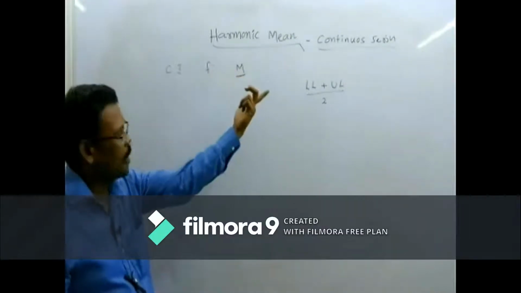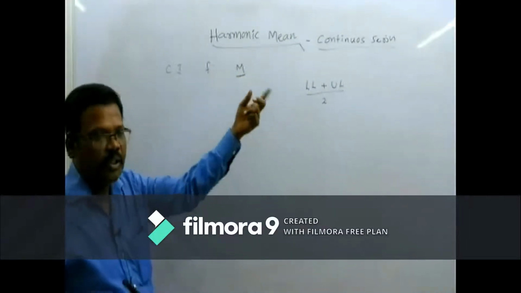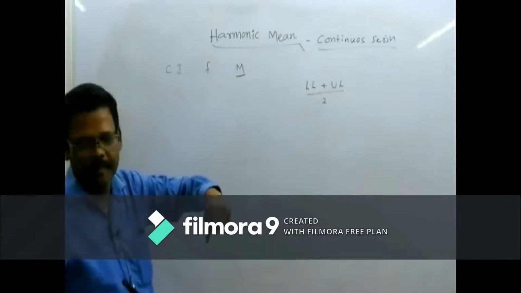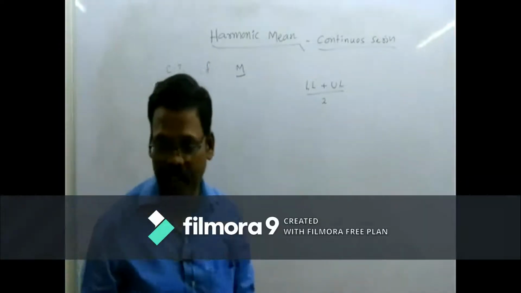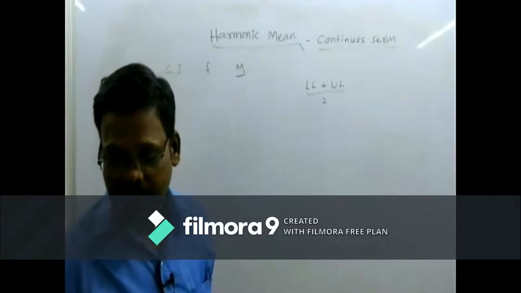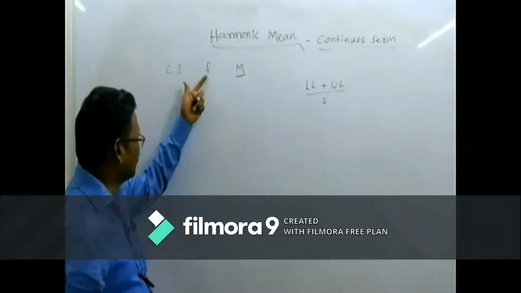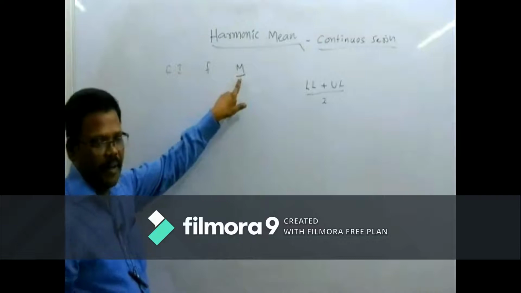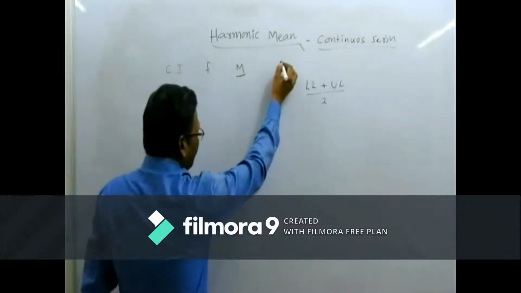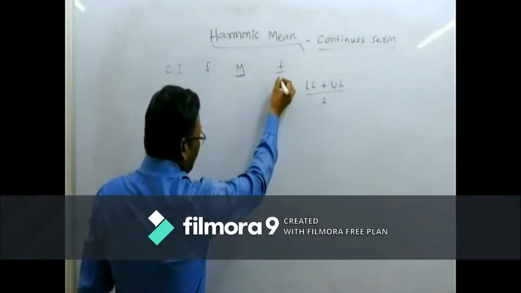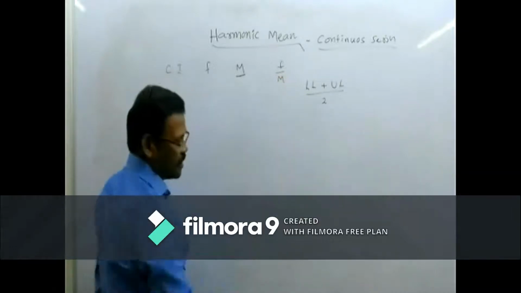So the next step, we have to divide the frequency by the mid values. That is f divided by m in the second step.